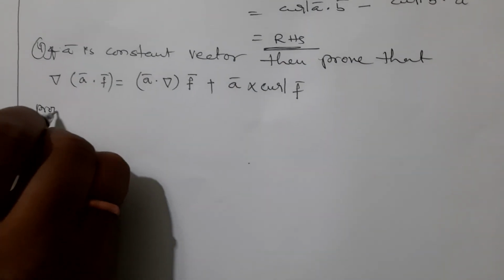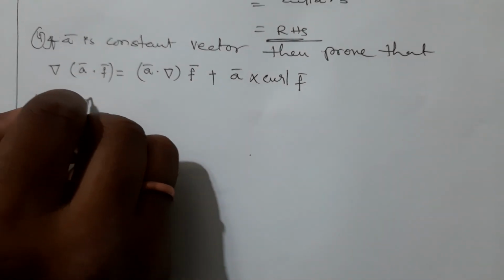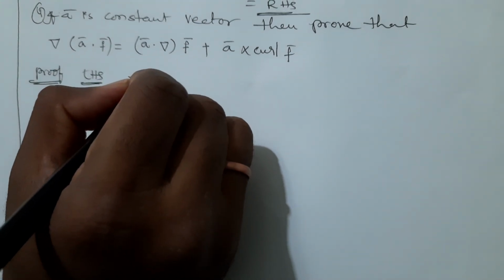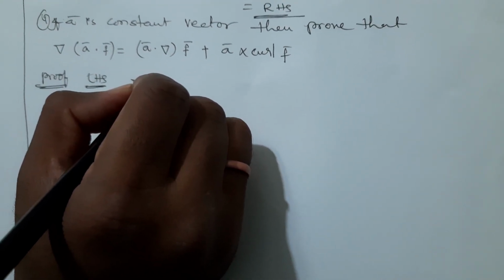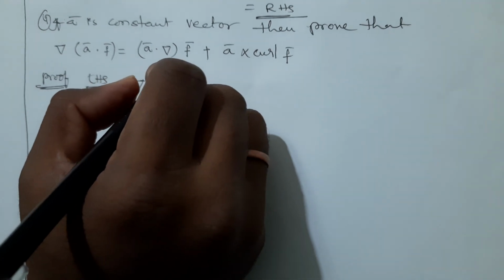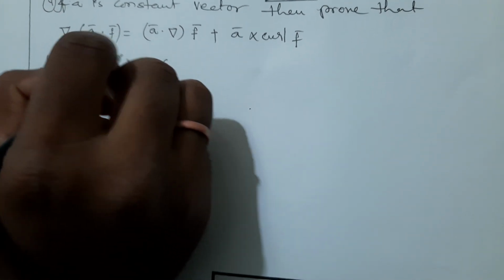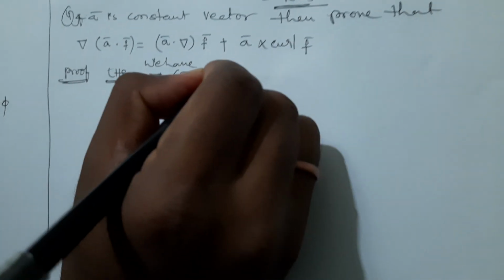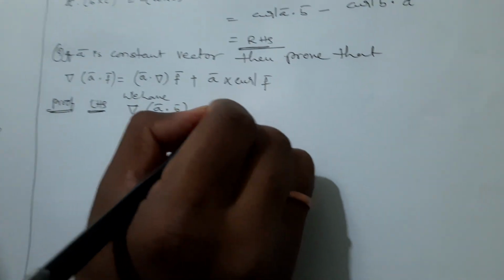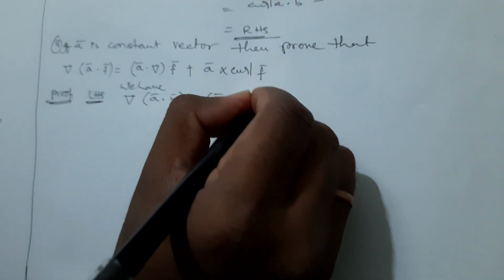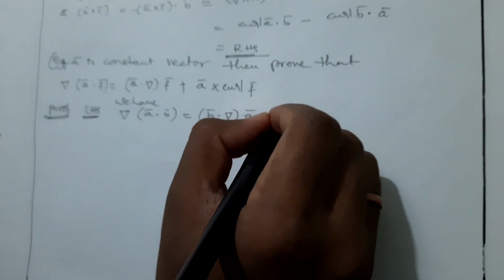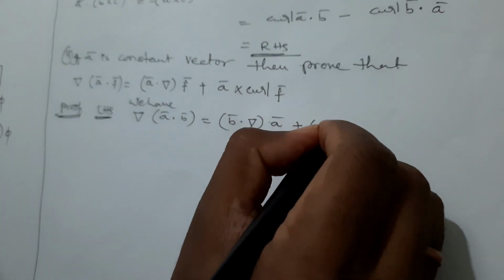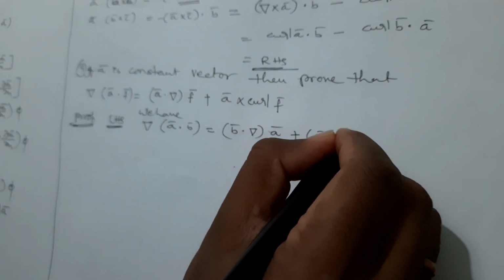A proof. LHS is del of a bar dot b bar is equal to, we have del of a bar dot b bar is equal to b bar dot del into a bar plus a bar dot del b bar